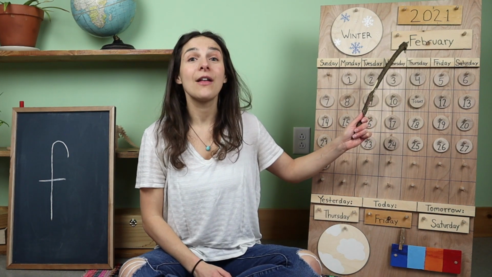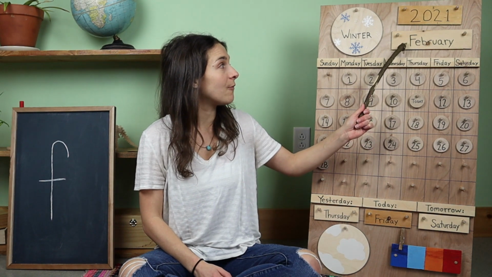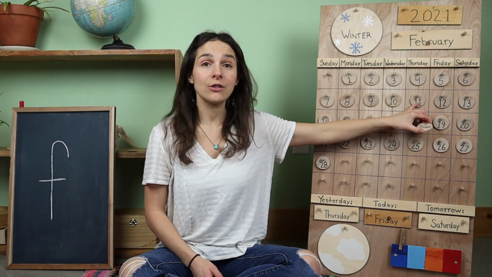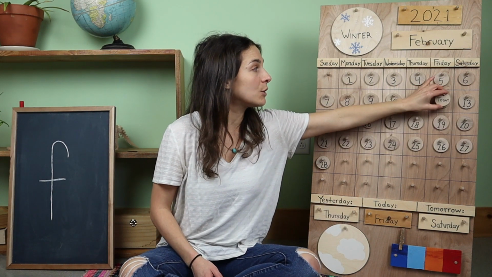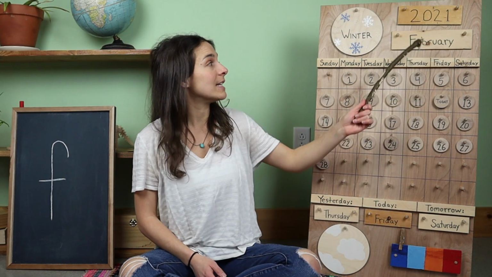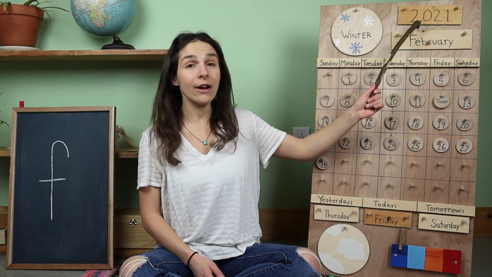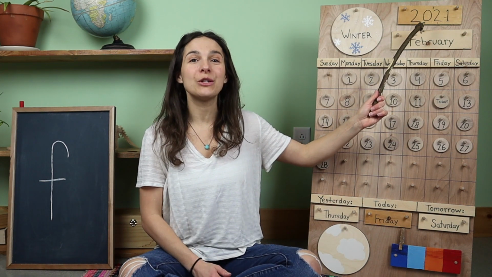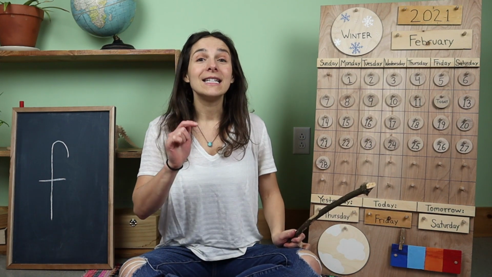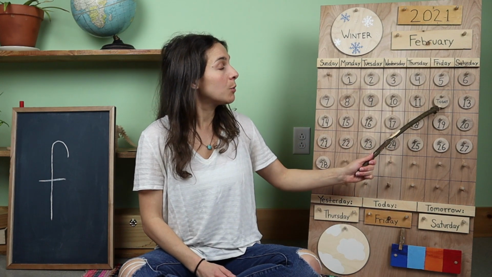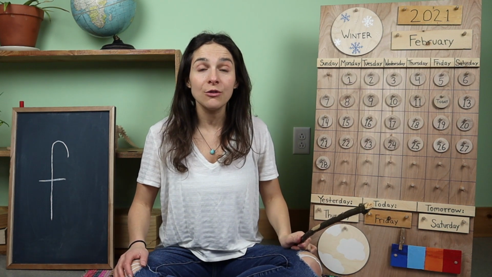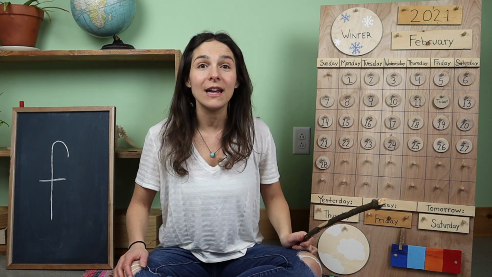February. That's right, friends. The month is February. And today is February 12th. So let's move the chip over from yesterday. Yesterday was February 11th, and today is the 12th. So when we say the date, we say today is February 12th, and the year is 2021. Let's say the date together one more time. Are you ready? Today is February 12th, 2021. It's also the beginning of the Chinese New Year, and this year is the year of the ox.